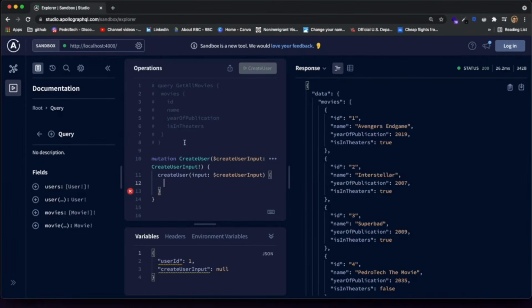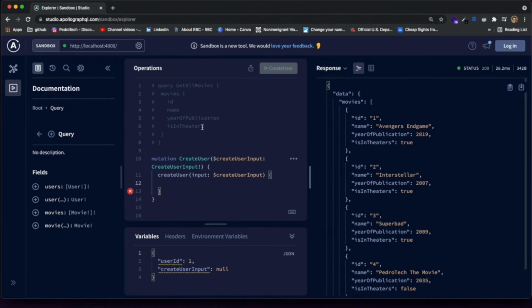And you should see that, because we're using the Apollo GraphQL Studio, it will automatically generate some of the stuff for us. You can see it generated this parentheses over here and all of this information inside. I'll just explain really quickly what they mean. When you define a mutation like this and you give it a name like createUser, you first create a variable by using this dollar sign over here and set it equal to be of the type CreateUserInput.